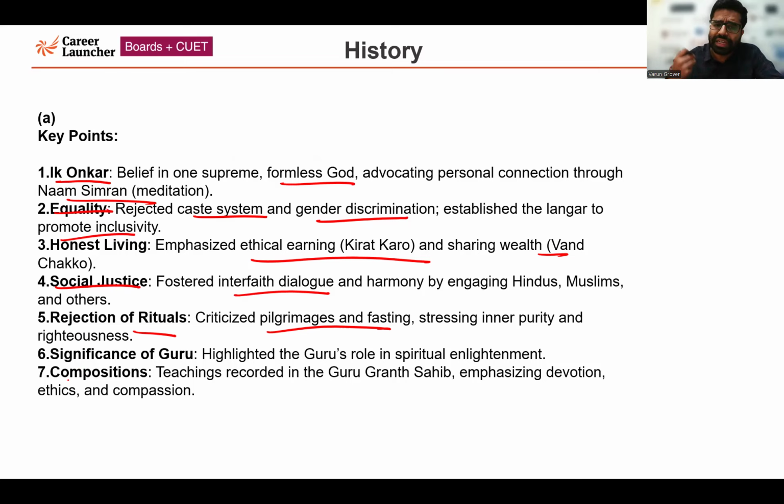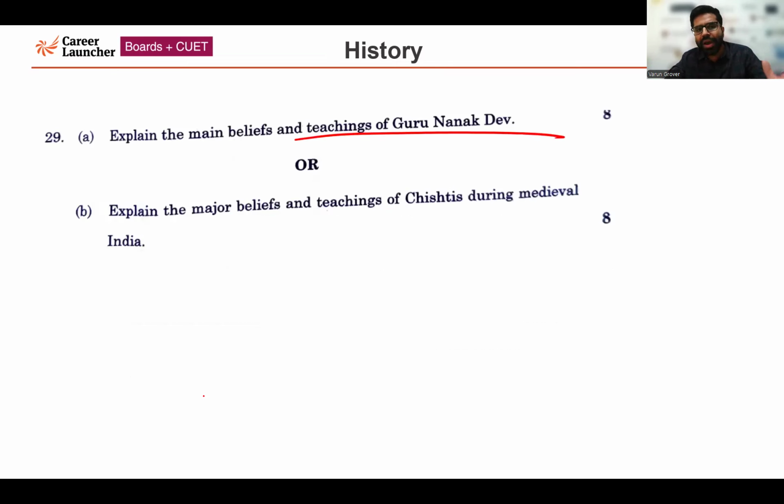Rather, he stressed inner purity, righteousness, and the significance of the Guru. He highlighted the Guru's role in spiritual enlightenment. The compositions of Guru Nanak Dev Ji were recorded in the Guru Granth Sahib Ji, emphasizing devotion, ethics, compassion. Now I'll be talking about the B part of this question, a choice-based question.